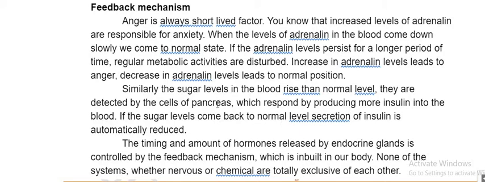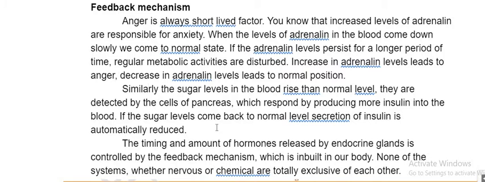Even with insulin also. Whenever sugar levels are high in our body, insulin is released automatically. Who releases it? The pancreas. One more example here: adrenaline you understand, na? One more is sugar level. Whenever your sugar levels are high, automatically the pancreas will release insulin.